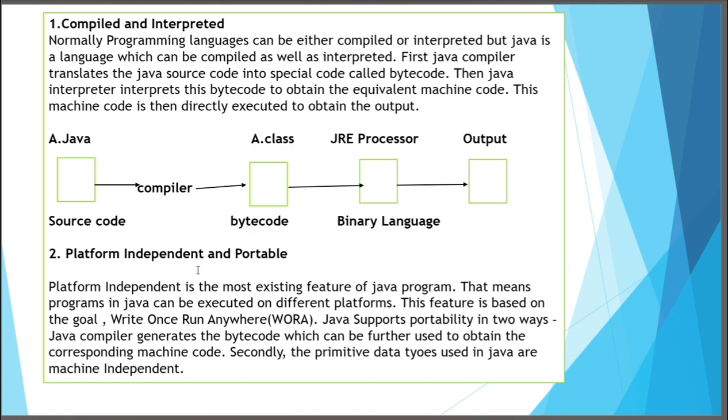Next, platform independent and portable. Platform independence is the most exciting feature of Java programs. That means programs in Java can be executed on different platforms. This feature is based on the goal write once, run anywhere. Java supports portability in two ways. First, the Java compiler generates the bytecode, which can be further used to obtain the corresponding machine code. Secondly, the primitive data types used in Java are machine independent.